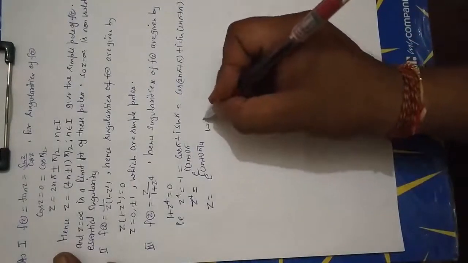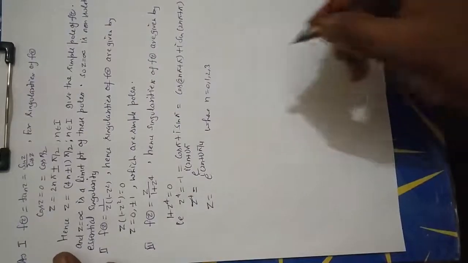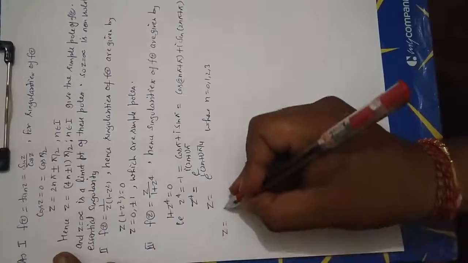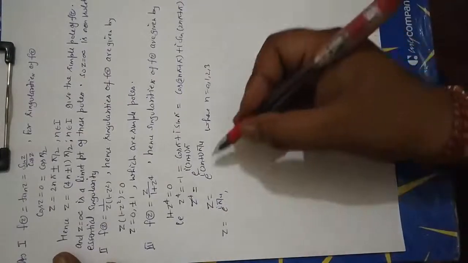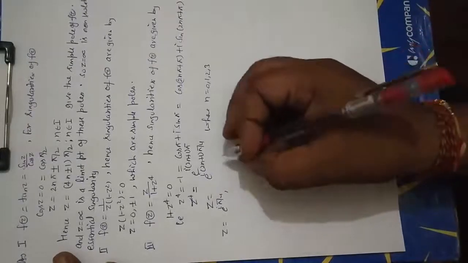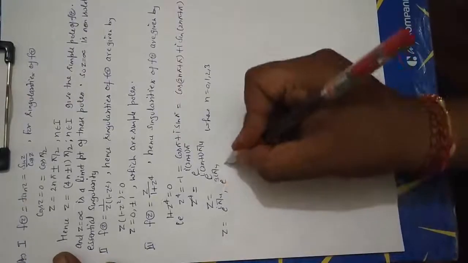We have n is equal to 0, 1, 2, 3. Now z is equal to e to the power i pi by 4. Now when we put n is equal to 0 in this, and n is equal to 1, we get e to the power 3i pi by 4.